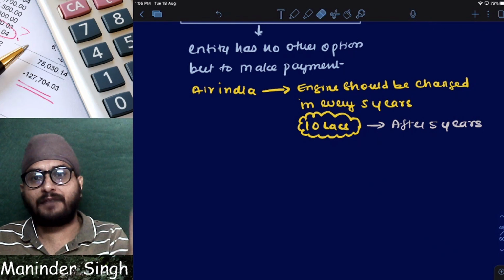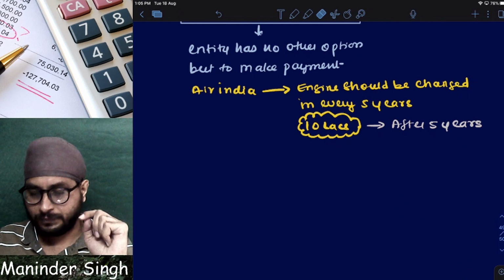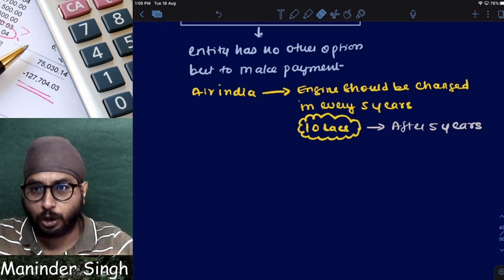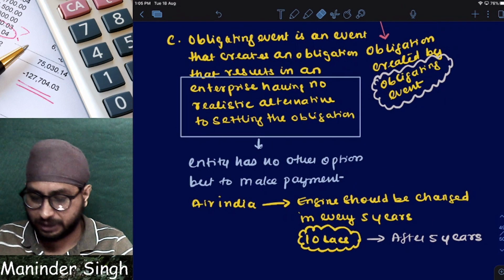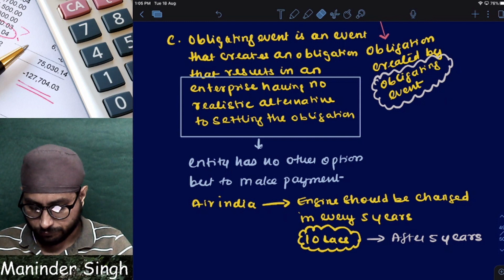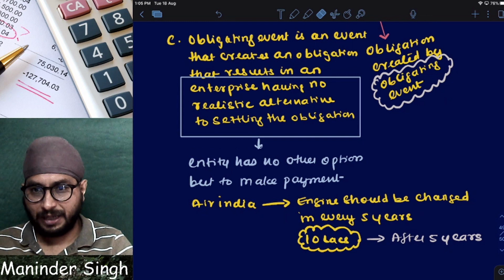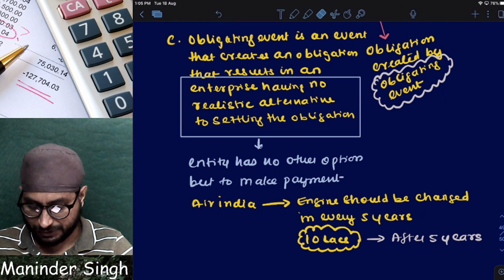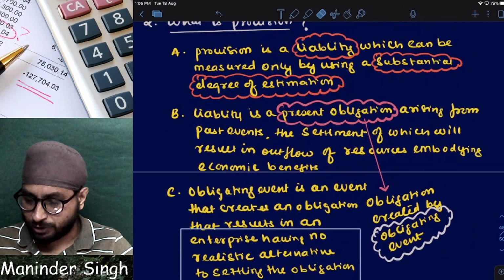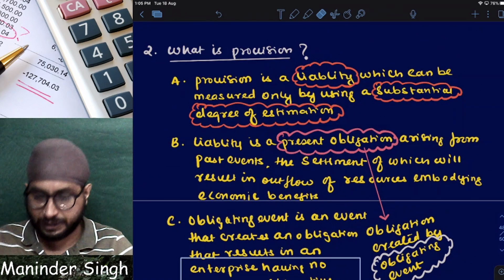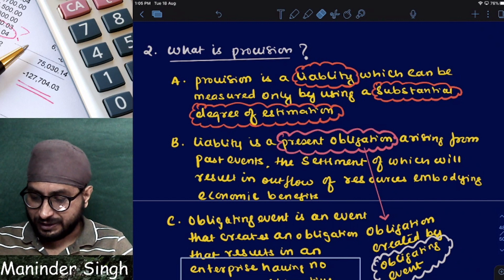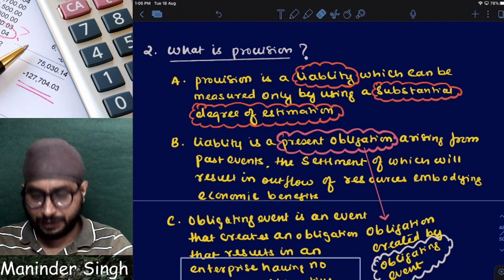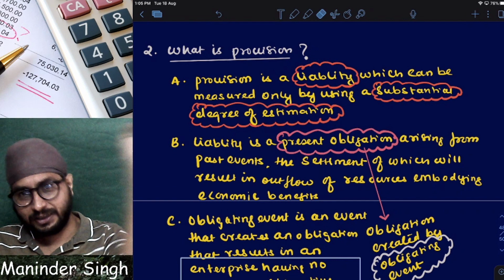Yes. If I am having an alternative of not making a payment, is it an obligating event? No. Since it is not an obligating event, is there any present obligation? No. Now, if there is no present obligation, is it a liability? No. Since it is not a liability, is it a provision?